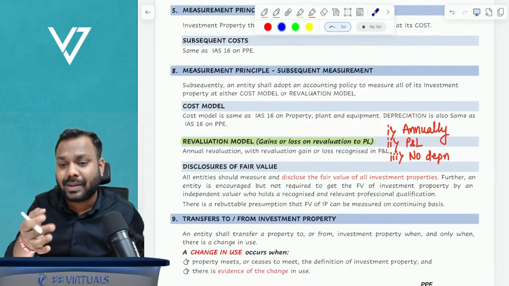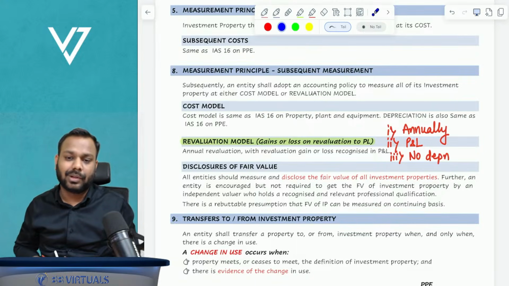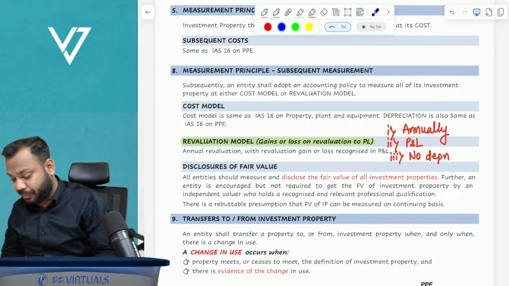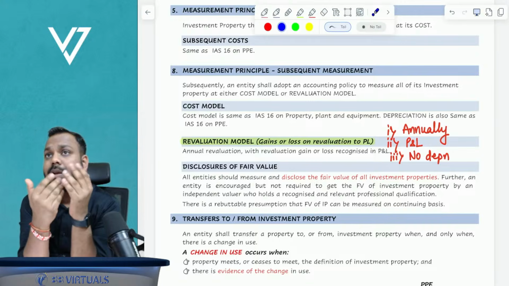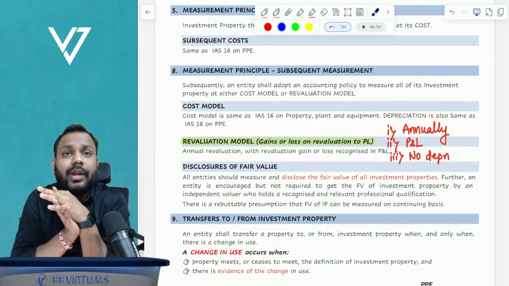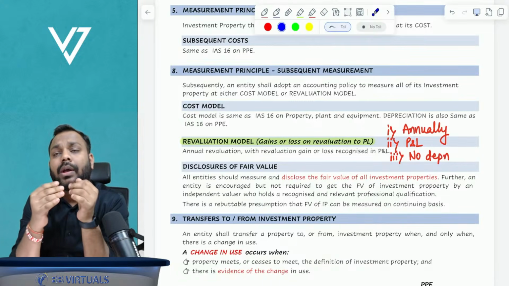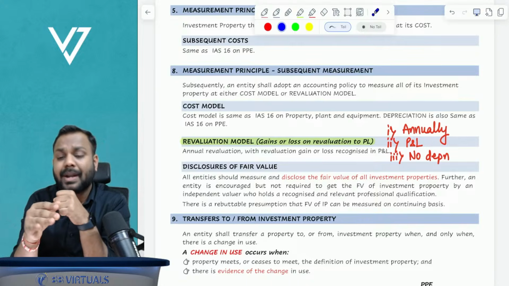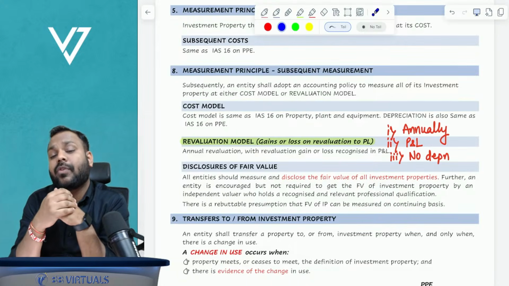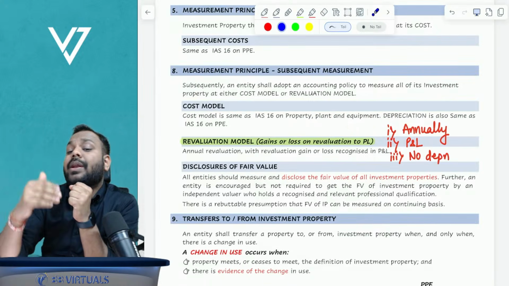90% chances that the question will come from this topic, transfers. Okay, now what is the meaning of transfer? Understand. So far we were using the property for administrative purposes. But now I don't need the property for my admin purposes. Now I want to lease the property, that is, give it on rental to others.